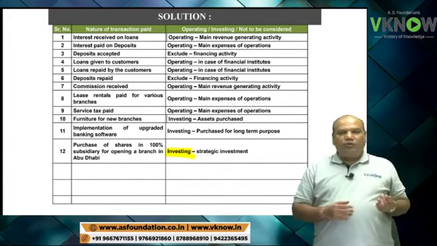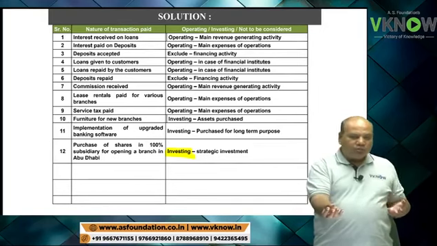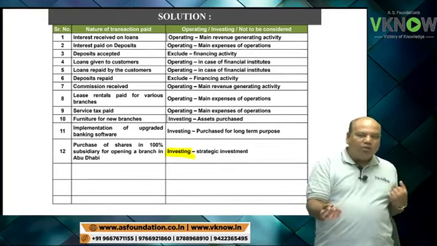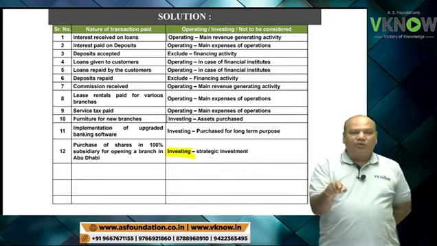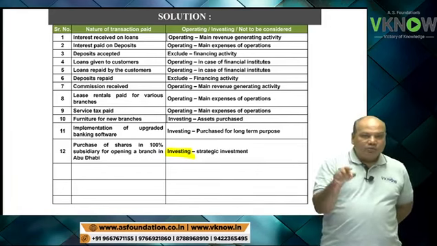Old car is valued at 2 lakh. So I will give old car, I will get new car and I'll give 8 lakh rupees differential amount. Only the differential amount paid will be treated as investing activity. So write down investing activity for differential amount paid.